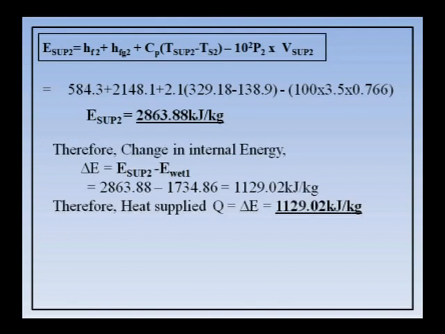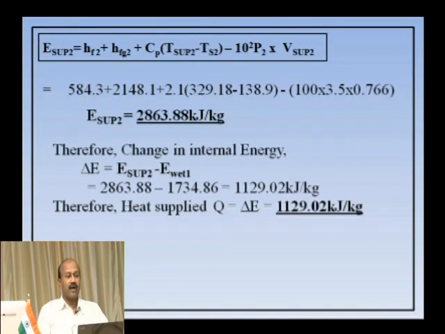Observe here, for the final internal energy of the steam, I have taken superheated. E sup 2 is equal to hf2 plus hfg plus Cp times T sup 2 minus T sat 2. This is the enthalpy of superheated steam, minus the work done term for superheated steam, 10 square P2 V sup 2. So, substitute all the values. Why have you taken E sup 2 there? Because the final condition is superheated.